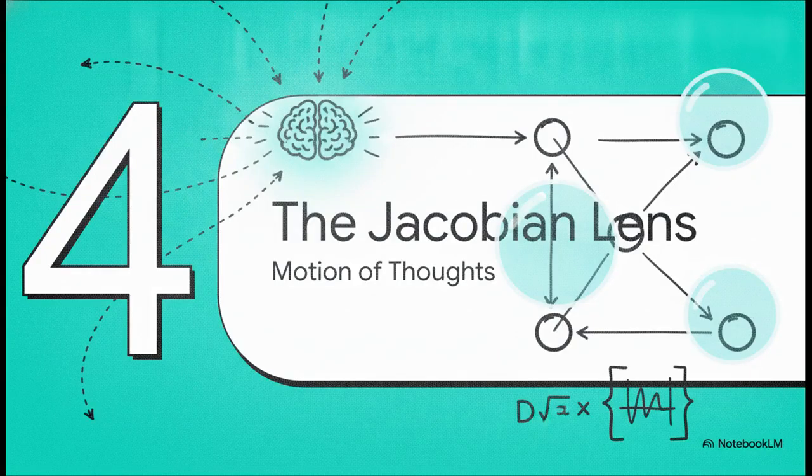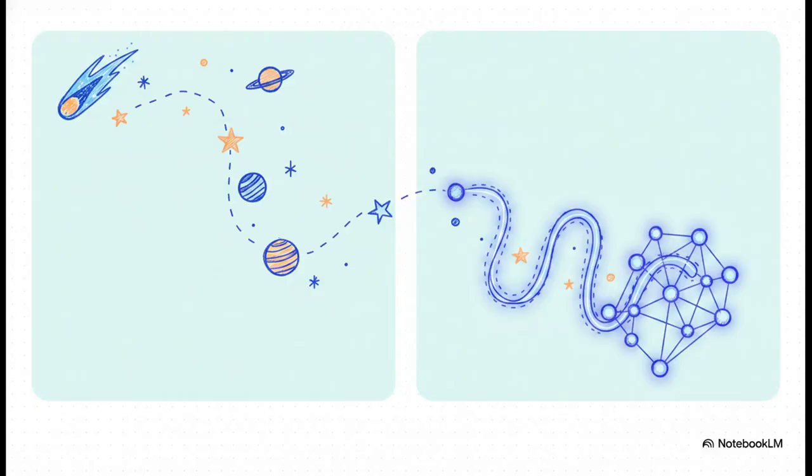Section 4. The Jacobian lens, reading the motion of thoughts. Now, I want you to really hold on to that idea of tracking trajectories because it brings us right to Anthropic's groundbreaking 2026 tool. Just as the Hamilton-Jacobi equations use mathematical sensitivities to track the physical trajectories of waves and particles through space, Anthropic's Jacobian lens uses those exact same mathematical principles, specifically the Jacobian matrix. But here, they're tracking the sensitivities and trajectories of abstract concepts as they propagate through the layers of a neural network. It is absolutely wild.